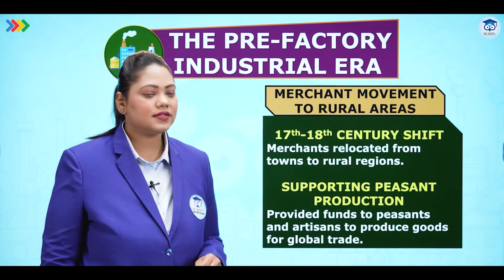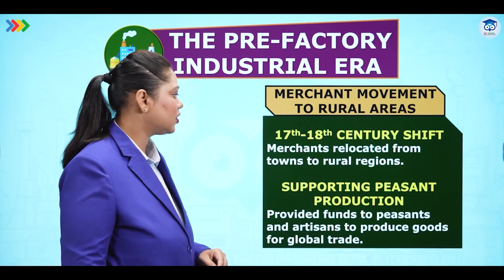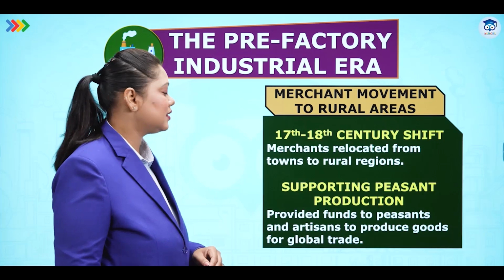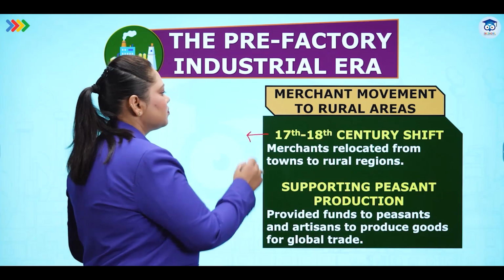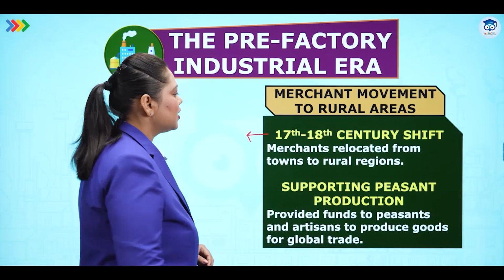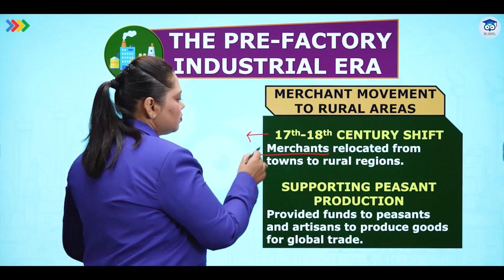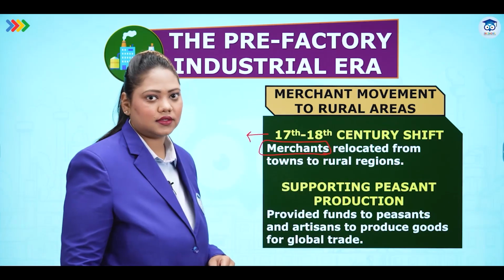Merchant movement to rural areas. 17th and 18th century shift. Merchants relocated from towns to rural areas. Now remember, 17th, 18th century, this was the pre-industrial era. There were no industries at this time. There were only merchants. So when merchants would move, they would move for trade.